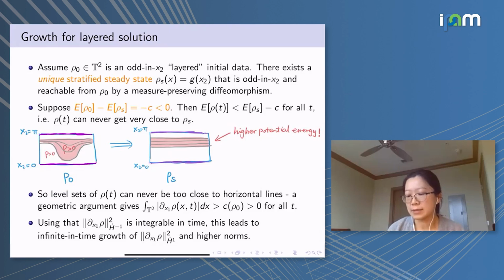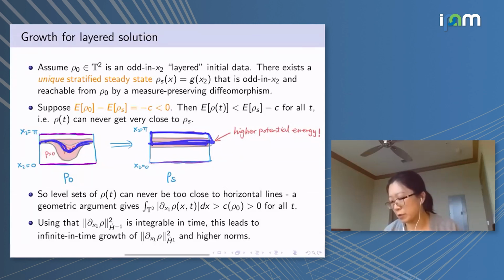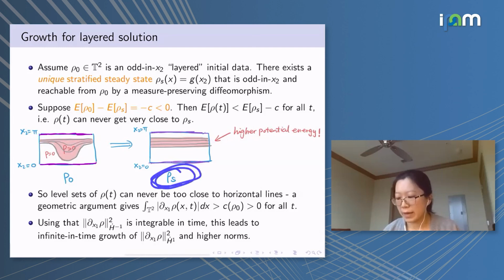For any of these layered initial data, there exists a unique stratified steady state that is reachable from this data due to its topological constraint. Which is that, just take any level set, and then there is a unique position for this level set where the area remains unchanged. And let's call that stratified state rho s.